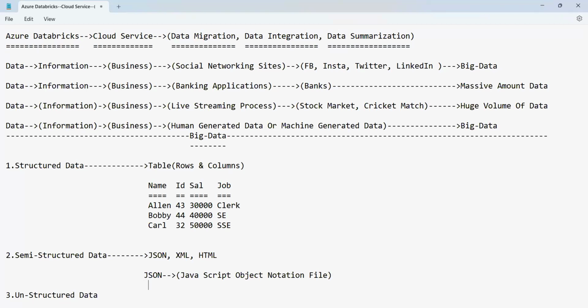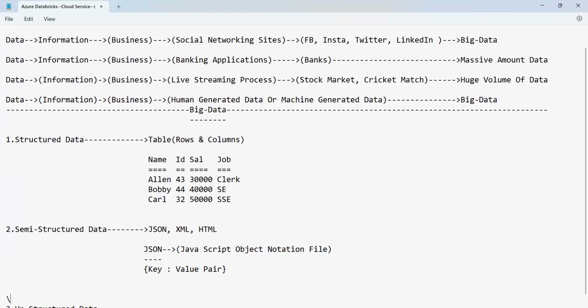The JSON stands for JavaScript Object Notation file. And the data in the JSON is recorded in the form of a key value pair. What is a key, what is a value, and what is a pair? Let's try to understand this.